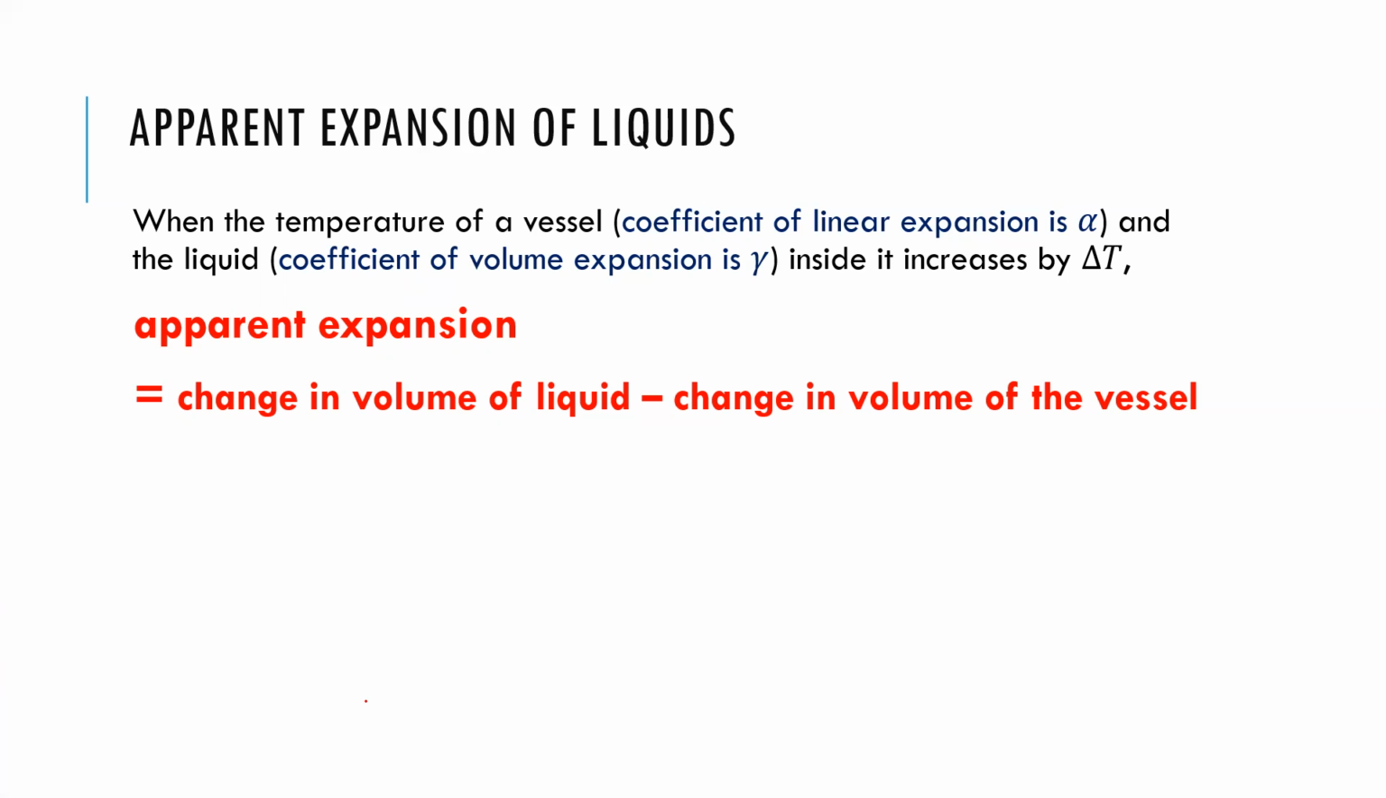So if you see apparent expansion, just keep this in mind. It is nothing but change in volume of liquid minus change in volume of the vessel, because you're finding some relative change. I think if they ask any problem related to this, you will be able to understand. And for a vessel made of metal, sometimes they might give you its volume coefficient of expansion. If they don't, they might give you linear expansion, then you'll have to use 3 times that alpha. So keep this in mind.